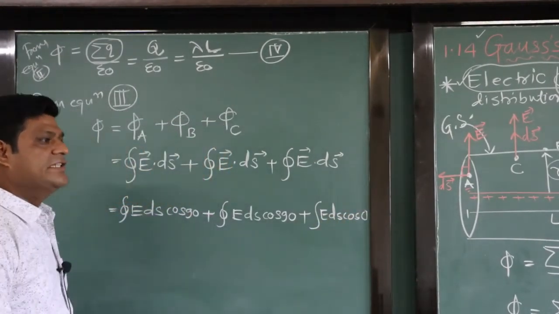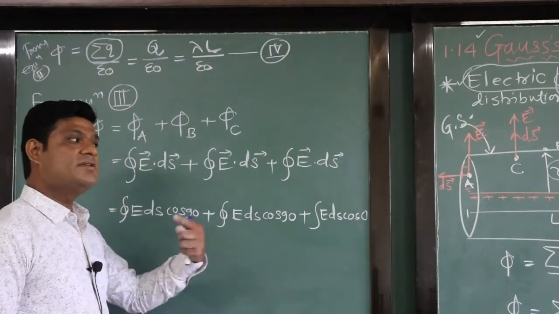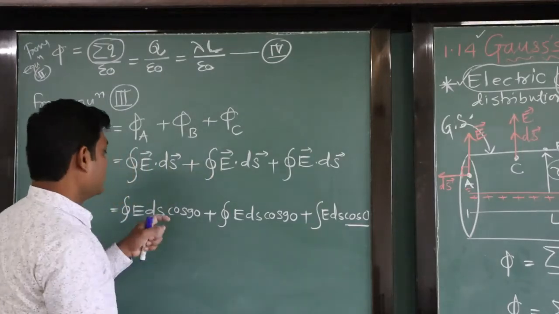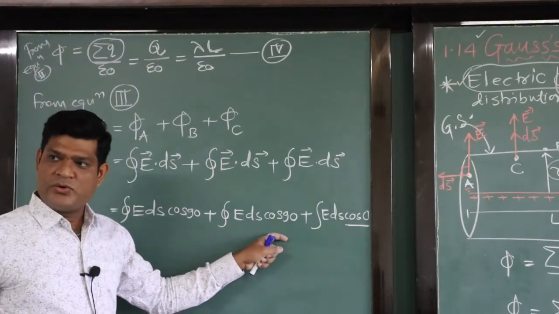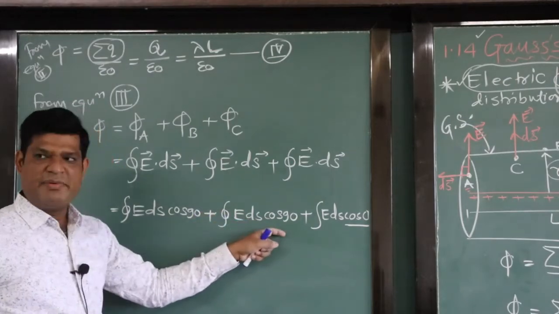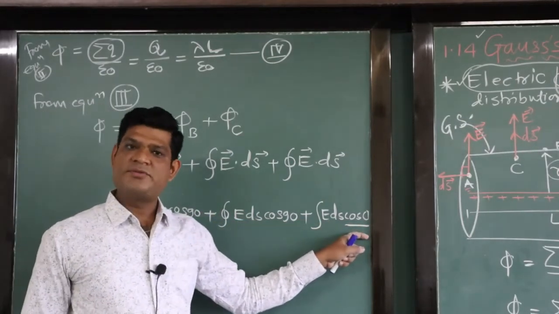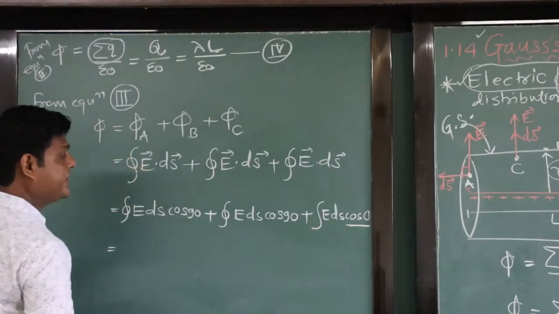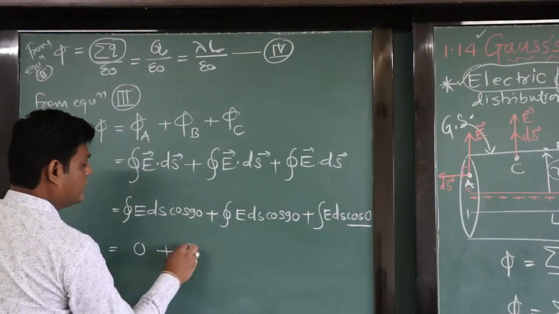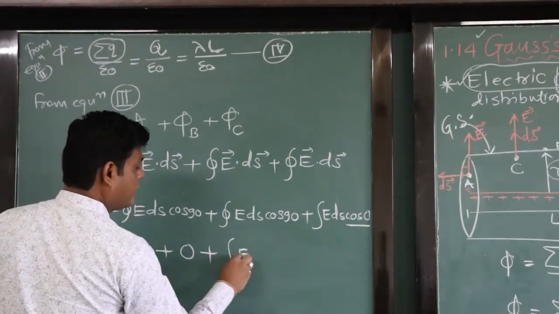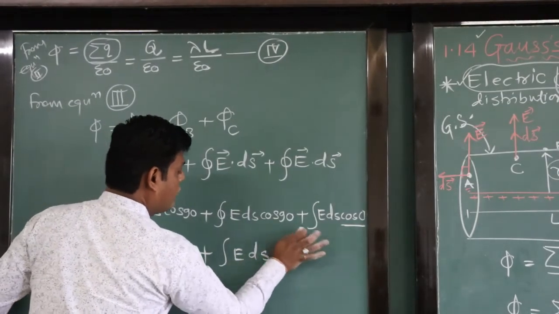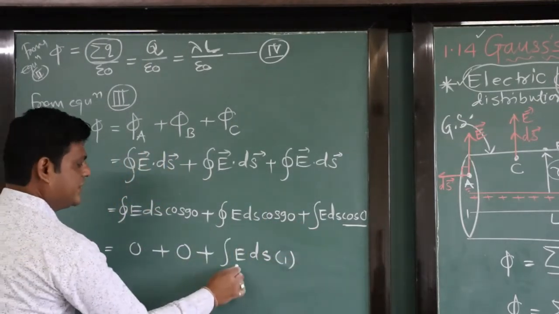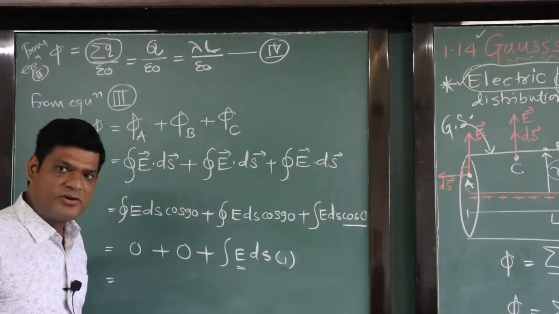As we know that sin 0 is 0, cos 0 is 1. So cos 90 becomes 0, cos 0 becomes 1. So only the term E ds cos 0 remains, the others become 0 plus 0. So E is constant, at all points E is constant.